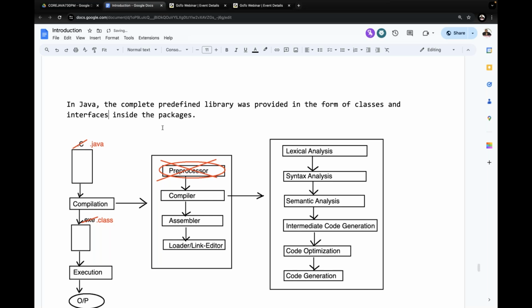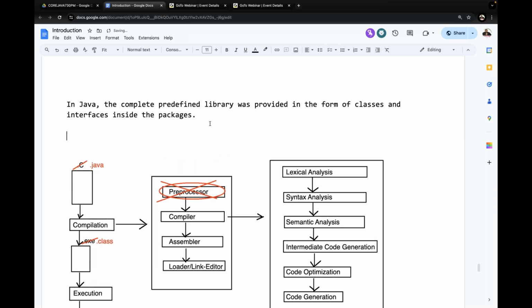Don't ask questions like what is a class or what is an interface. Just understand that they are programming elements. Libraries are available with these concepts only, in the form of packages. If you ask what a package is, a package is a collection of classes and interfaces. Understood? Fine.